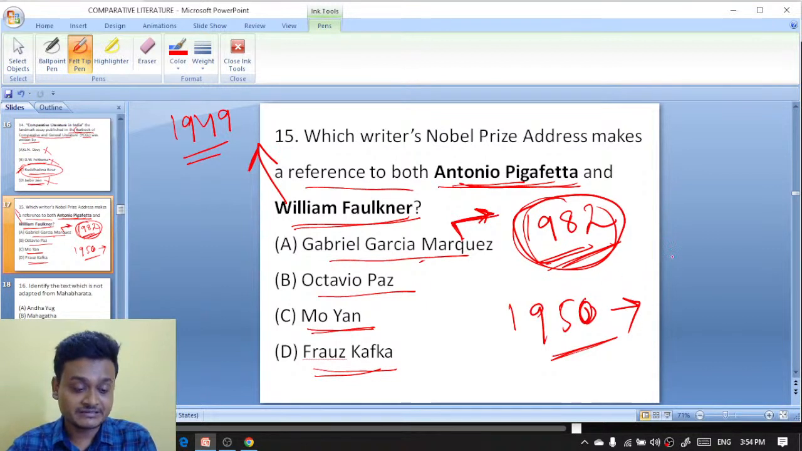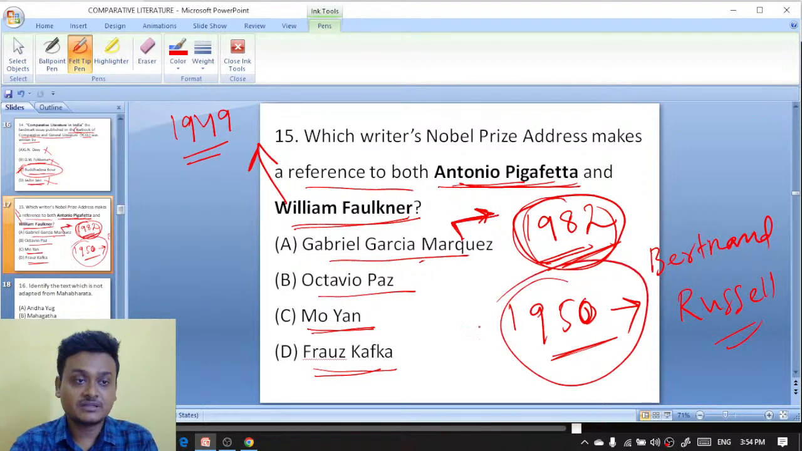It is Bertrand Russell. Bertrand Russell got the Nobel Prize in 1950, the year 1950.